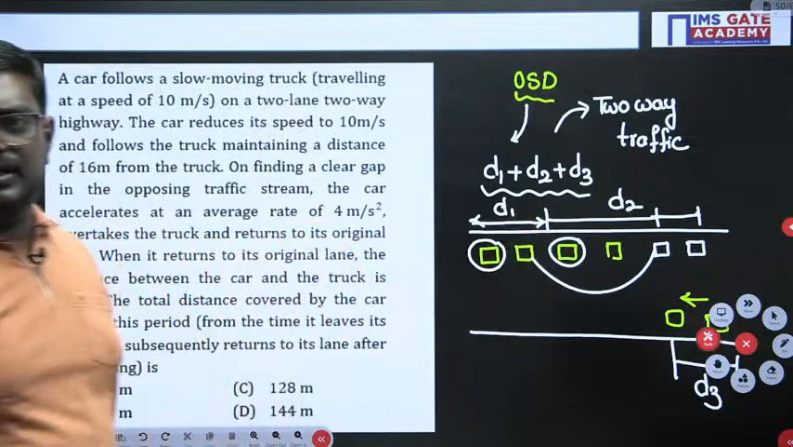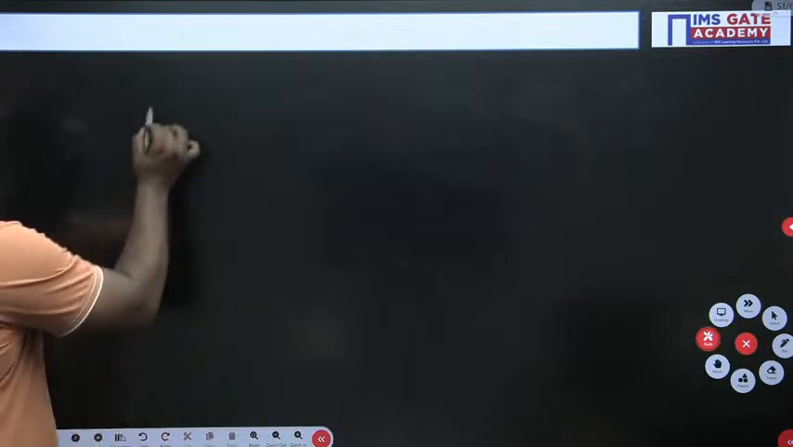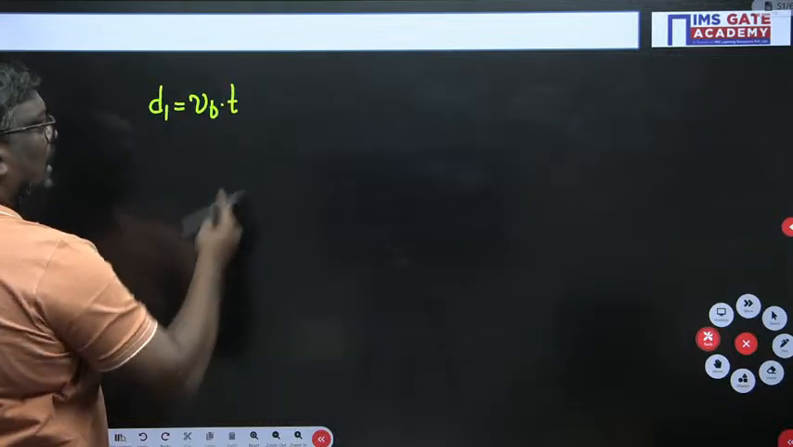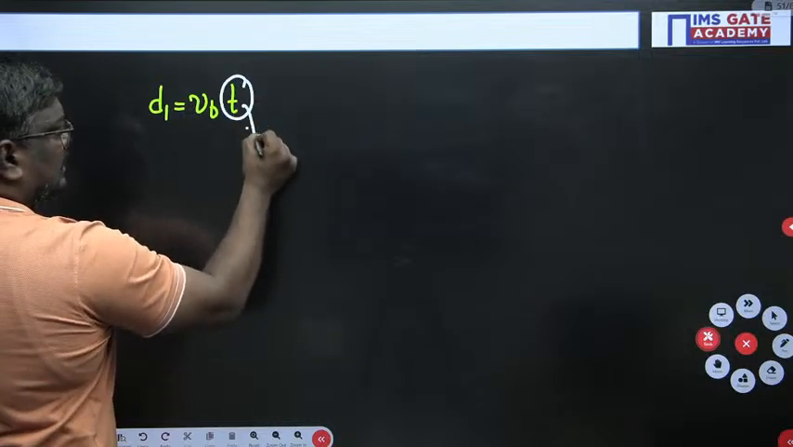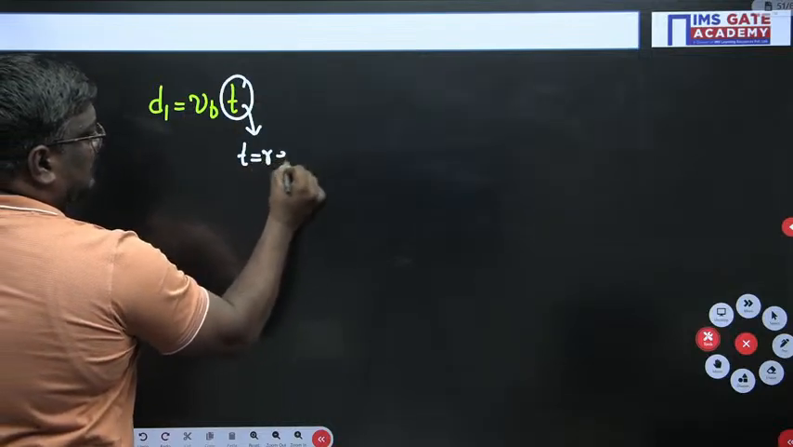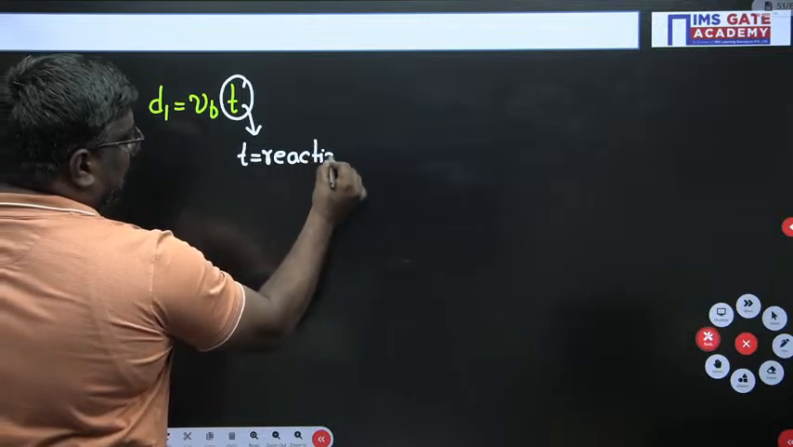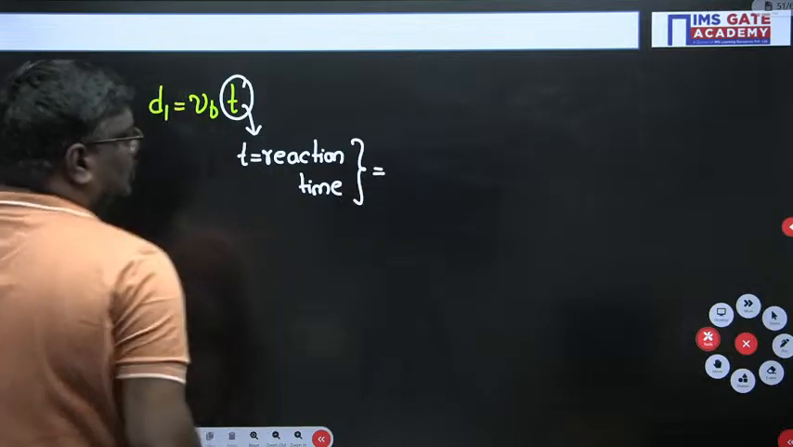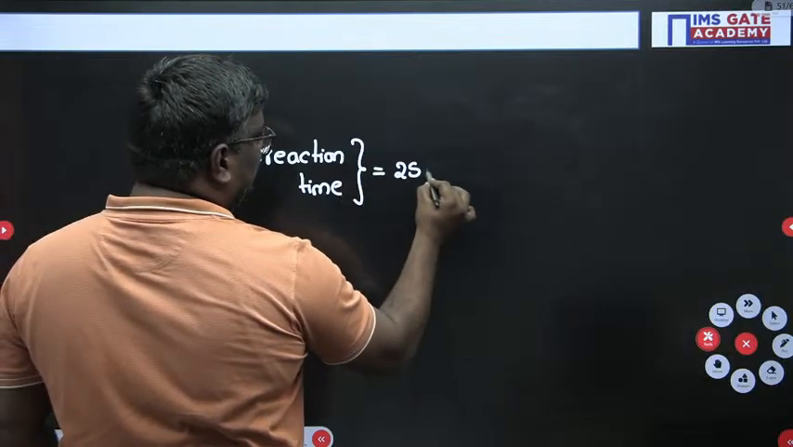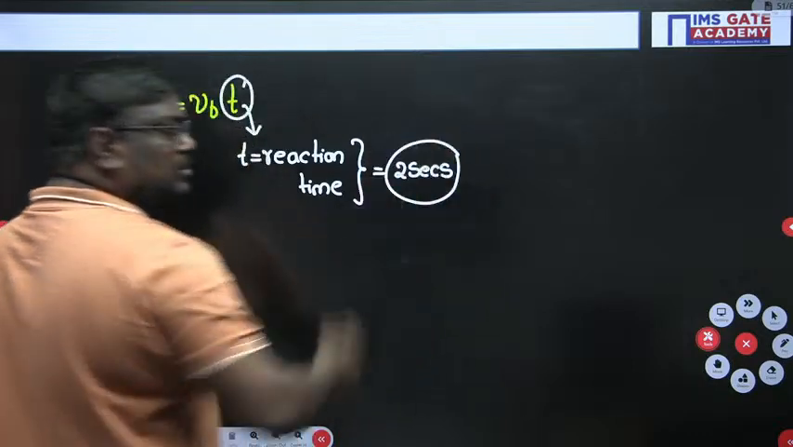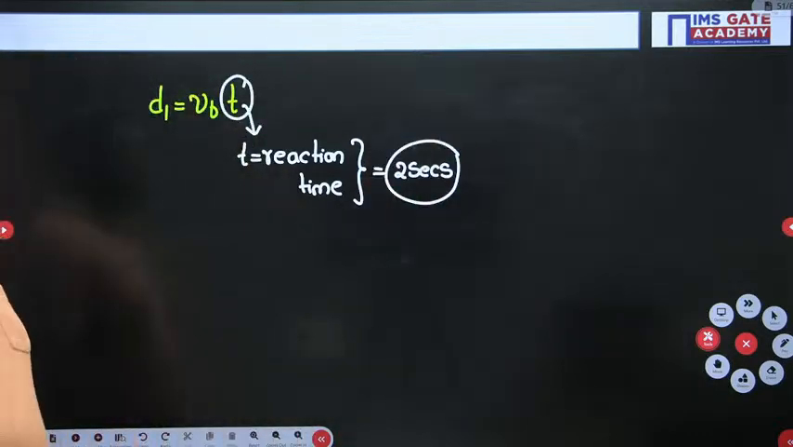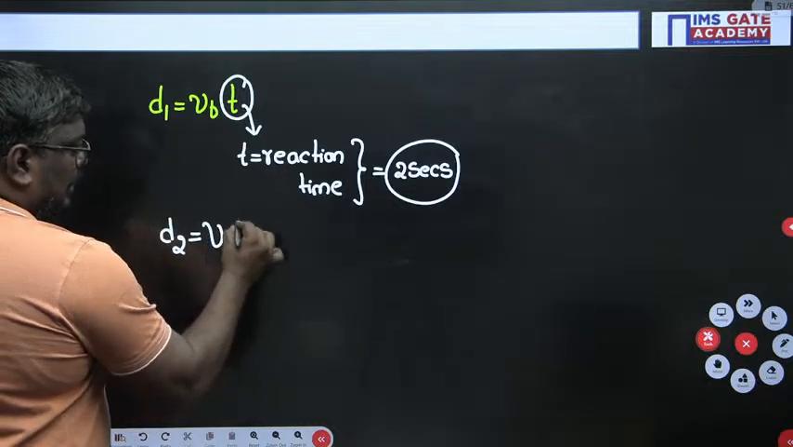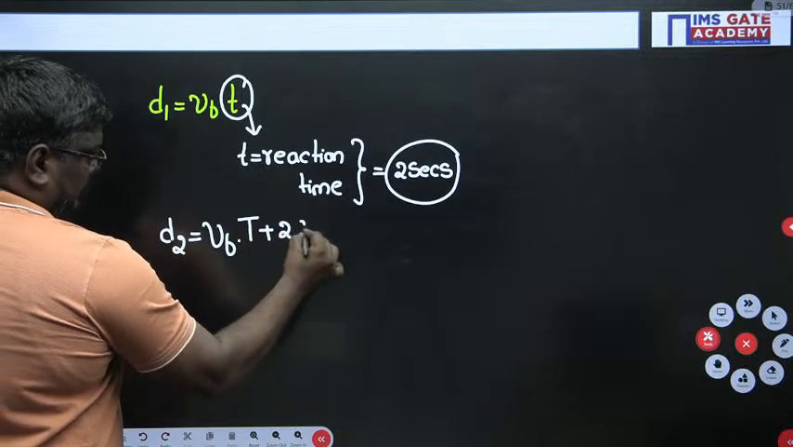D1 is equal to VB into T, where T is the reaction time. The reaction time for OSD, if they ask you, is 2 seconds. Similarly, D2 is VB into T plus 2S.